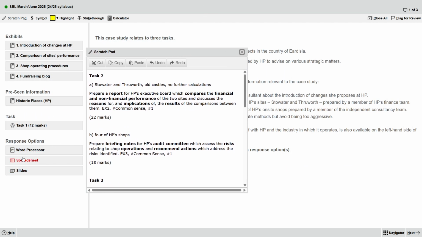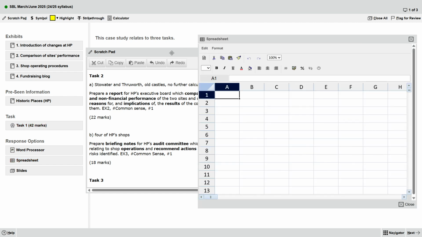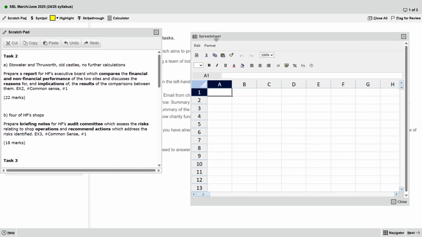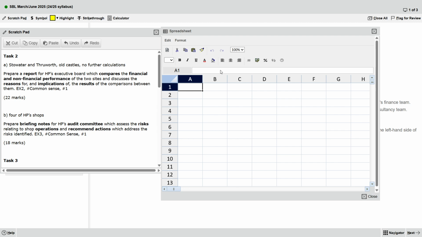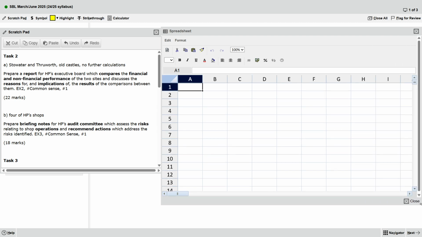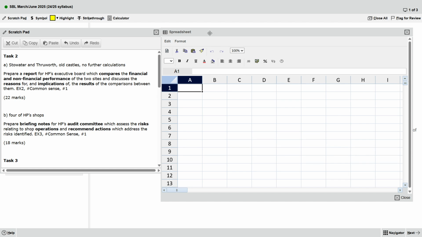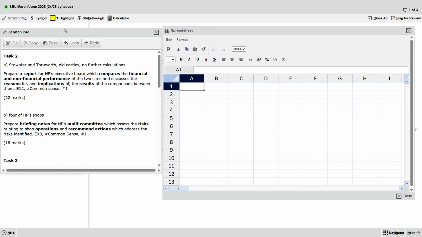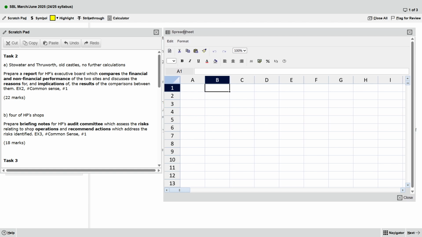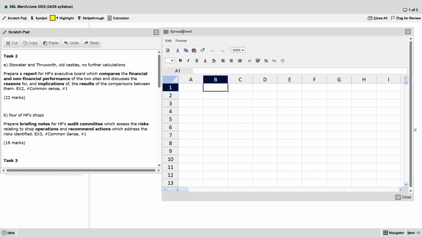Okay. So we'll open our spreadsheet. Let me adjust it a bit. So what will we do? We'll create a format. This one will be task, and then marks.